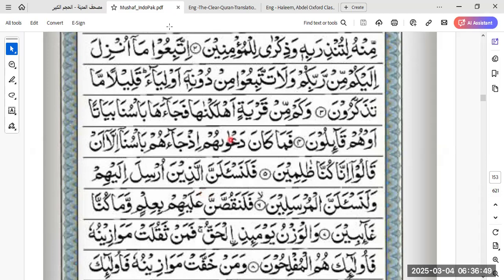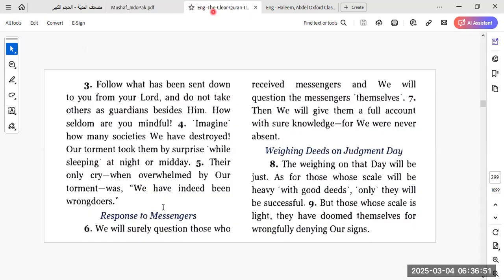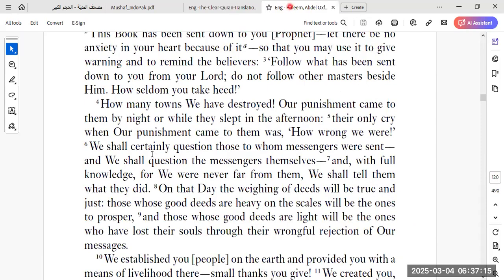All right. And if we look at the Clear Quran, you see, "We will surely question those who received the messengers," that is the people, right? "And we will question the messengers themselves." So both will be asked. The messenger will also be asked about the message, whether he did his job well, and the nation, the people, will also be asked about receiving the message. All right. "We shall certainly question those to whom the messengers were sent and question the messengers themselves."